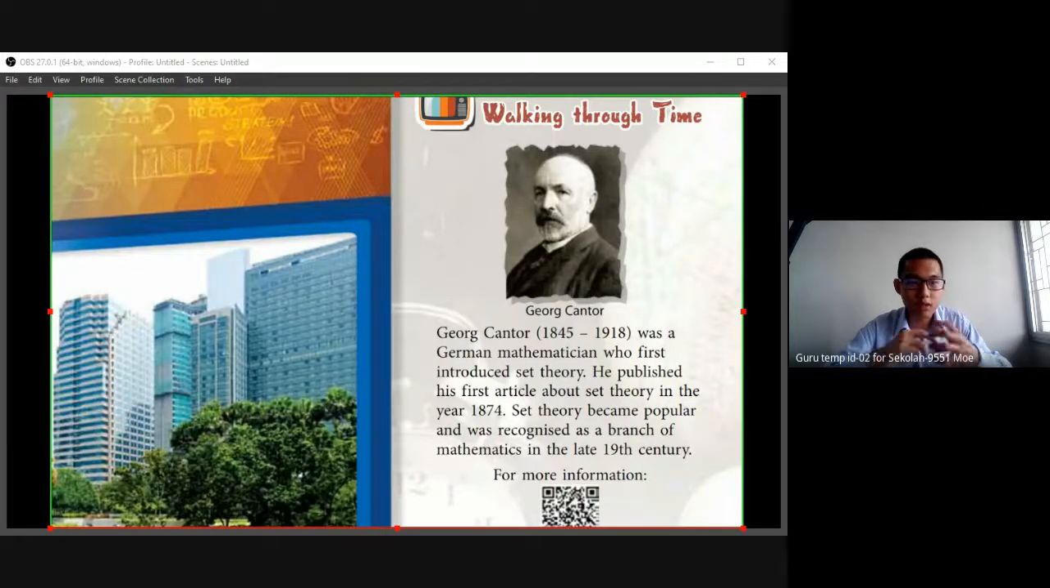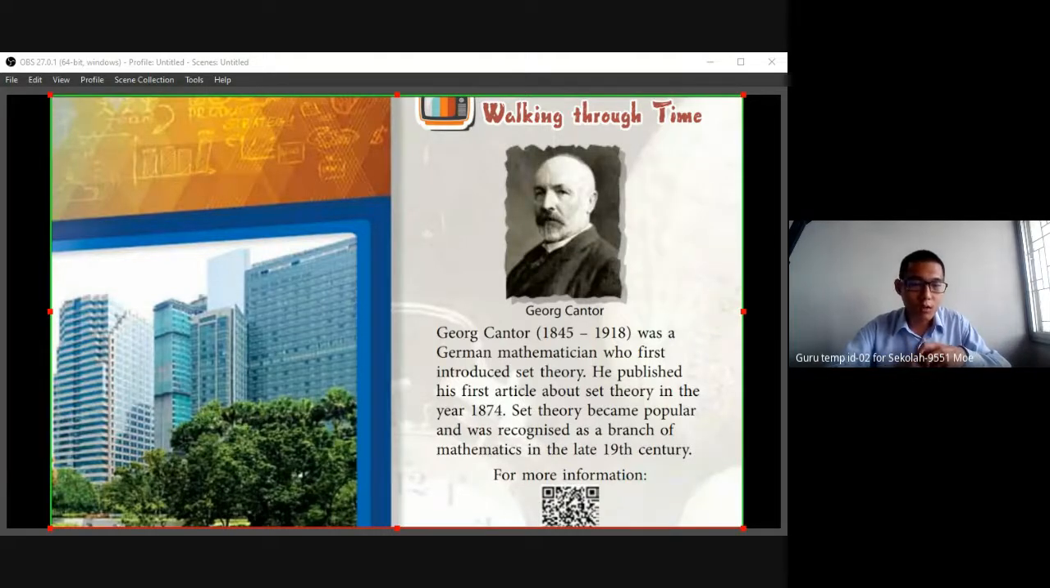abstract mathematics. Abstract means we cannot see, we cannot touch, but we can imagine. You can imagine the concept. So that's why we have a new concept called set theory. It started in the year 1874. It has been introduced since 1874, so quite near to us.